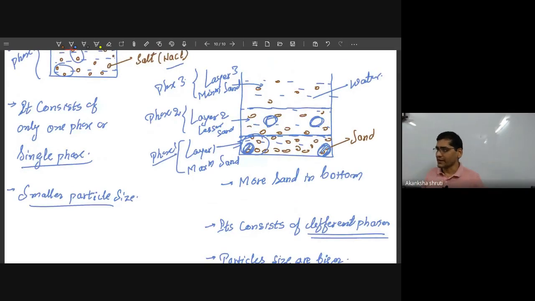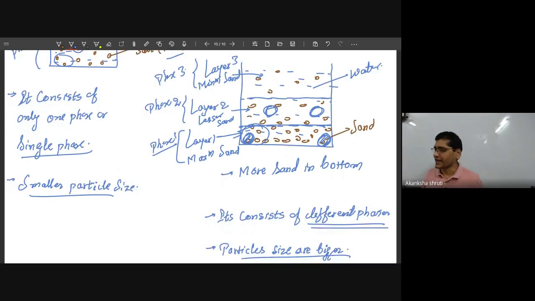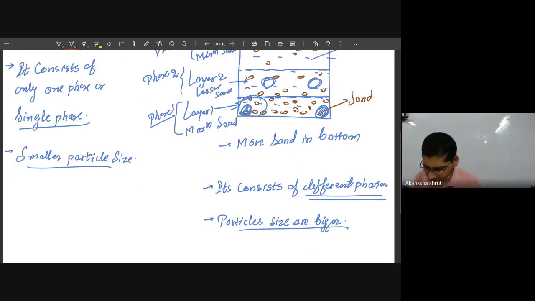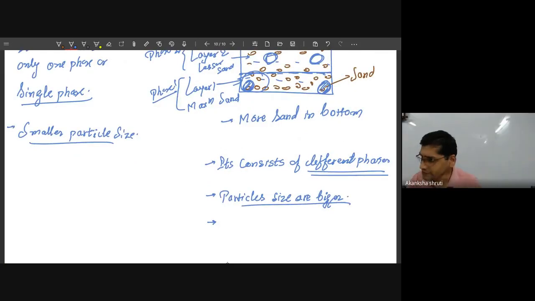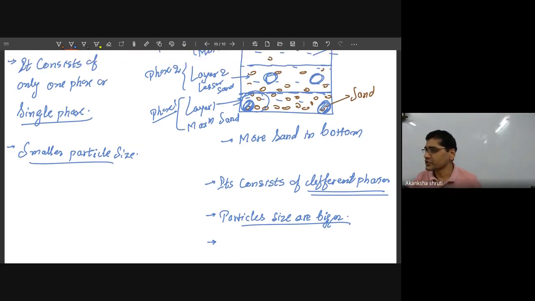Depending on the particle size, if you leave the heterogeneous mixture undisturbed for a longer time, then because of its bigger particle size, meaning higher mass, it will settle at the bottom. If you leave the muddy water for 2 or 3 days, you will observe all the sand particles settled at the bottom, and at the top you will get pure water. So it gets sedimented. This is called sedimentation.